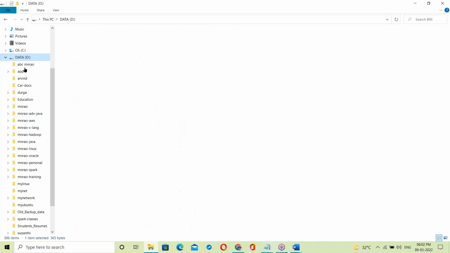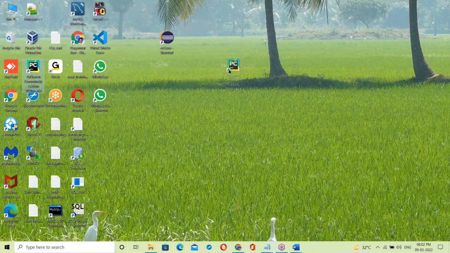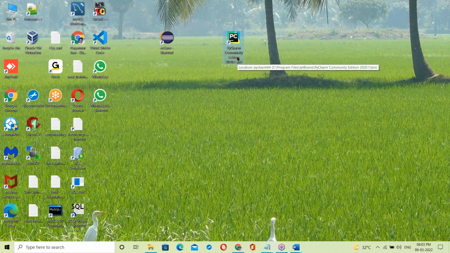One second. D drive. For Python script development we use PyCharm IDE. In our projects we are using PyCharm IDE. But for better understanding, I'm using simple Notepad.